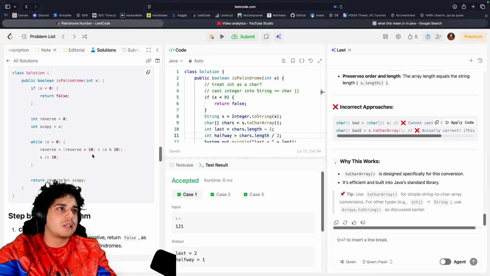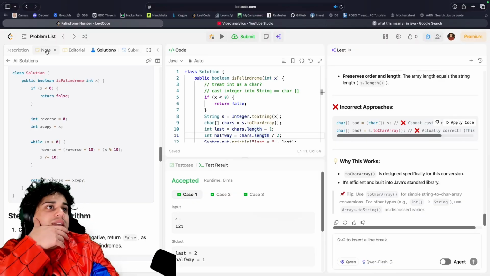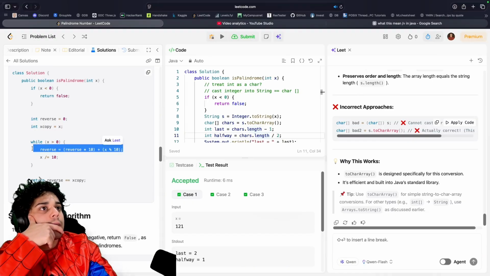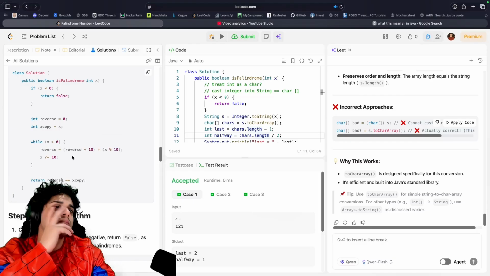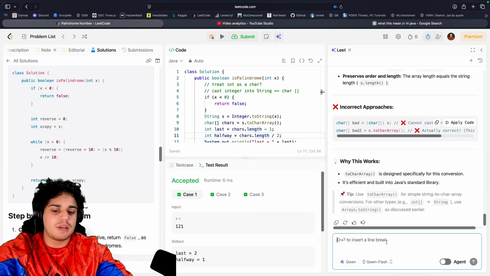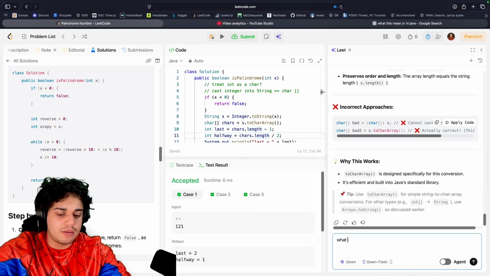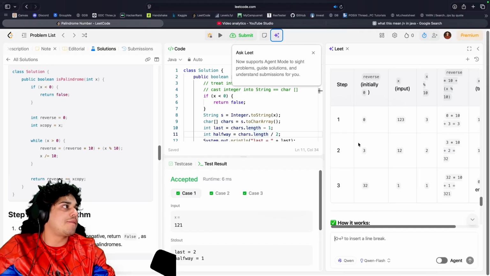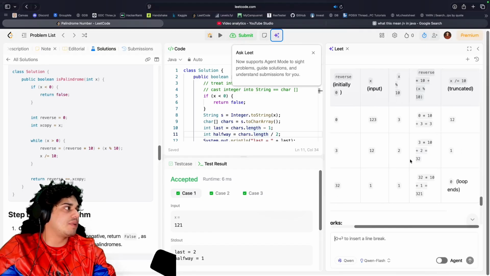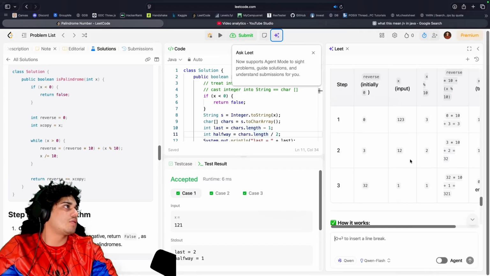But let me see real quick. It's basically similar to what I said. They did some magic here that actually turns the number into its reverse. Wait a minute. This is what I would do at my job. This is why I love AI. They gave me a chart, which I don't understand, but they gave me a chart. They know I like charts.